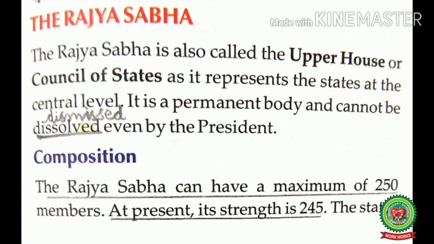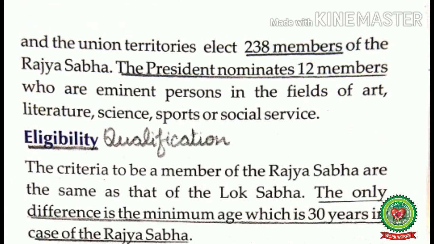Means the other name of the Rajya Sabha is the upper house or the council of states, and it is the permanent house of the parliament because it cannot be dissolved or dismissed even by the president. Composition. The Rajya Sabha can have a maximum of 250 members. At present, its strength is 245. The states and the union territories elect 238 members of the Rajya Sabha.